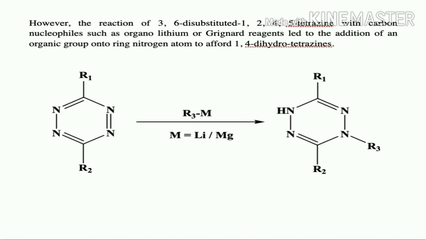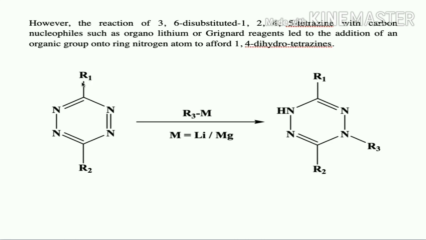Suppose I add Grignard reagent or organolithium to the disubstituted tetrazine, what happens? Here the Grignard reagent or organolithium is going to act as carbon nucleophile. So if I add carbon nucleophile to disubstituted tetrazine, then it undergoes addition reaction onto the ring nitrogen. Instead of undergoing reaction at the carbon, it will undergo addition reaction at ring nitrogen to offer 1,4-dihydrotetrazine derivative. So this is the reaction.